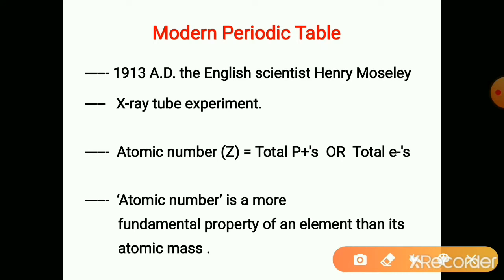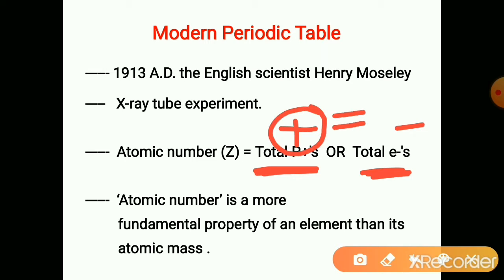Atomic number is nothing but the total number of protons in an atom, or the total number of electrons in an atom. We know that protons are positively charged, electrons are negatively charged. The total number of protons in an atom is equal to the total number of electrons. So the atom is electrically neutral. It has zero charge.